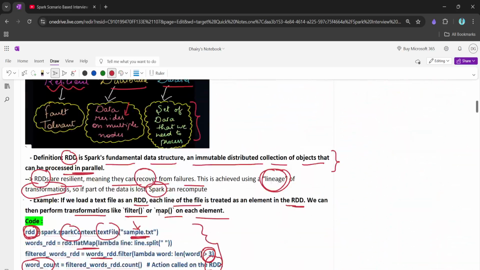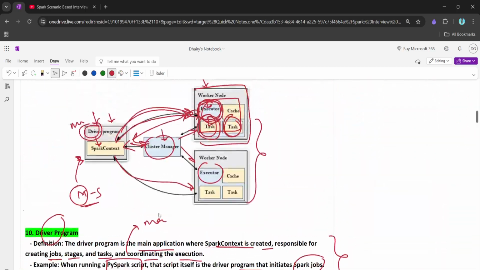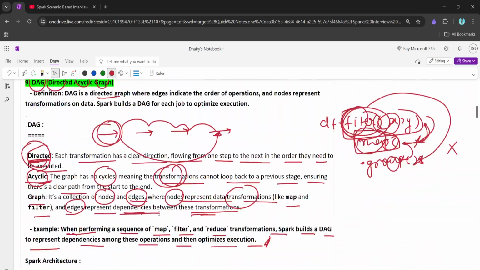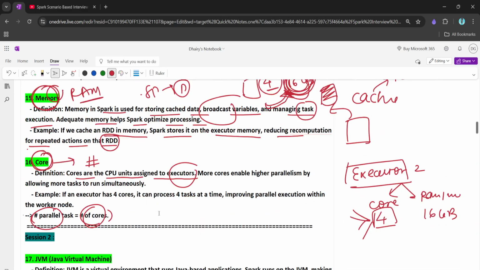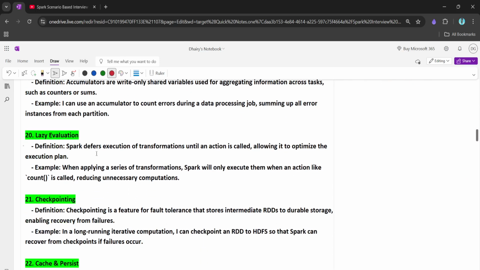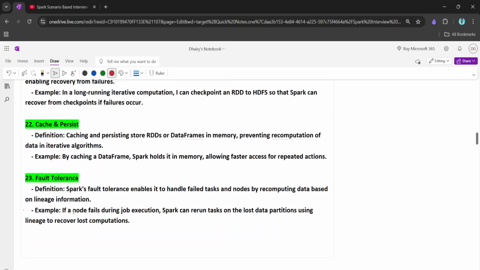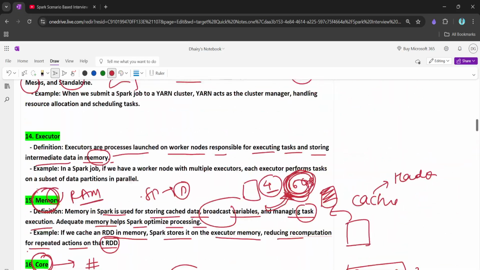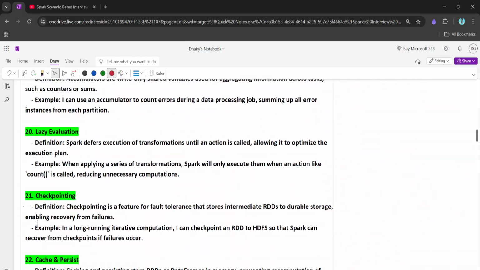So let's meet in our next session of these key terminologies in Spark, where we will be covering a few more terminologies like JVM, broadcast variable, lazy evaluation, checkpointing, cache and persist, and fault tolerance, right? And I will be adding a few more in that.